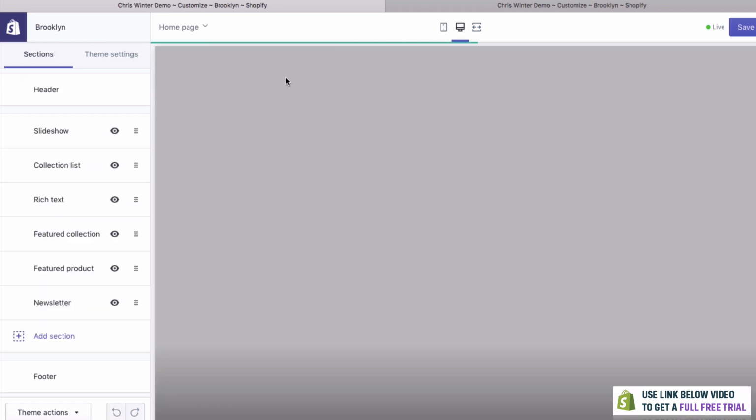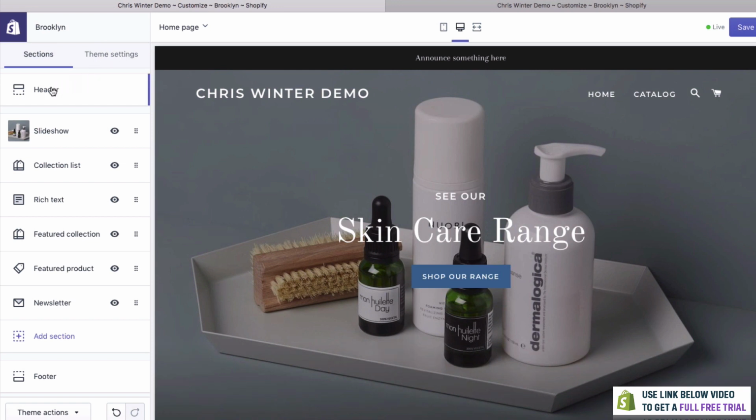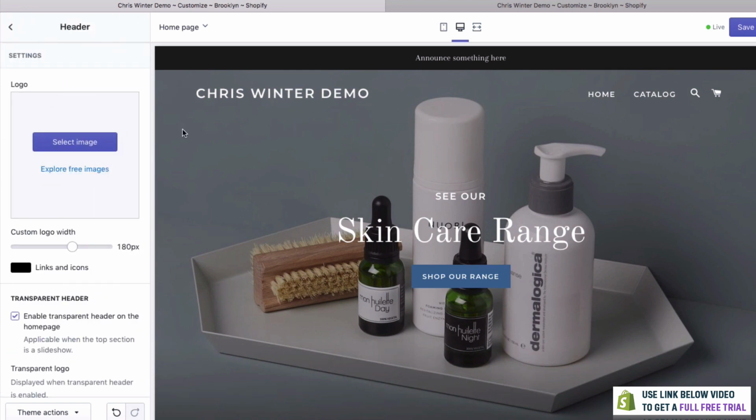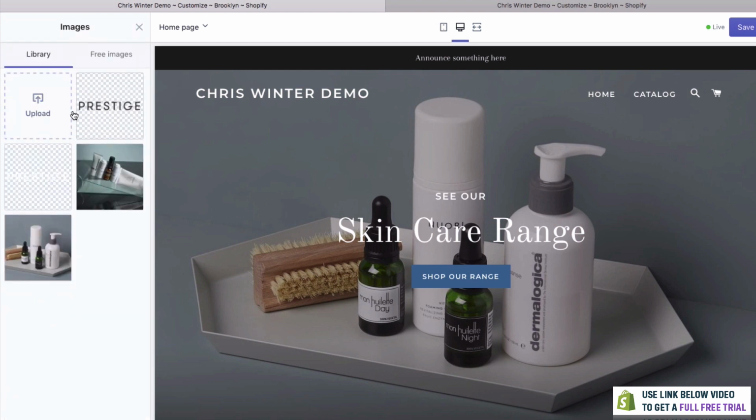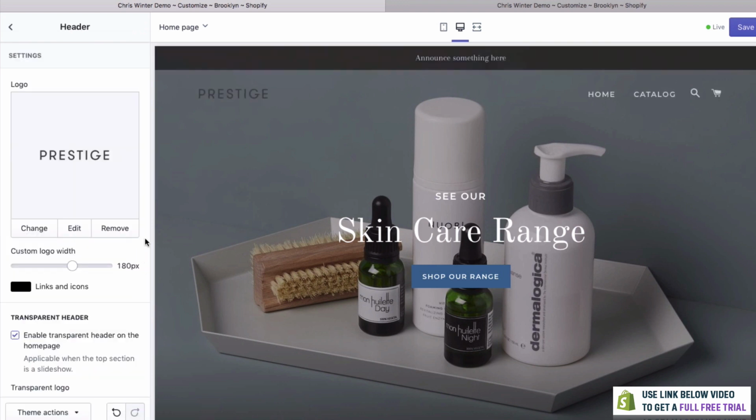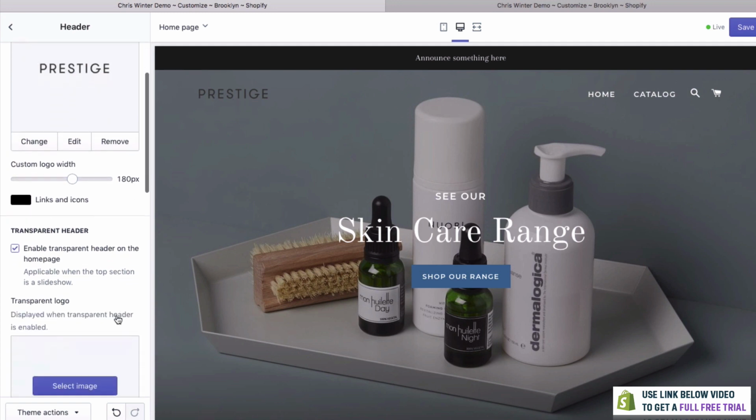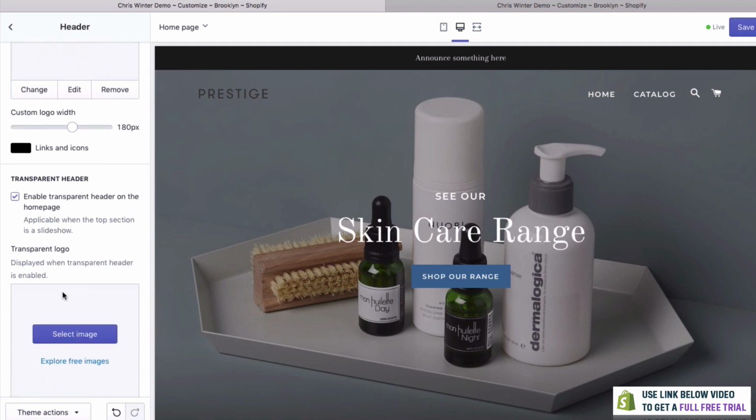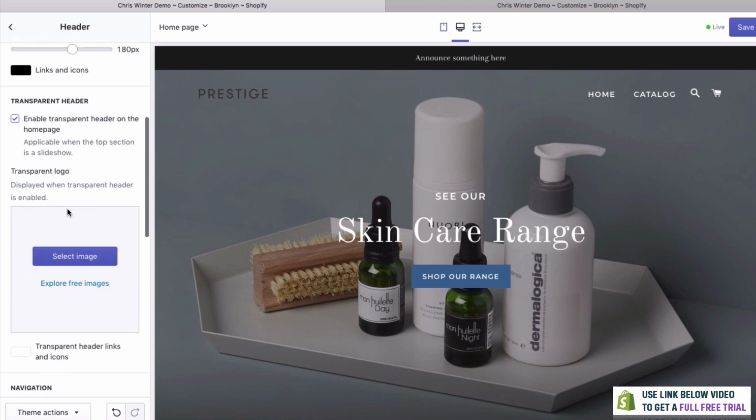So let's add a logo. The very first thing we do is go to header at the top here. Then we can click select image. Now I've already uploaded one, and this is the logo I'm going to use. Click that, and then click select. Now this looks alright, but I would probably prefer it to be white because it's a little bit dark on this here. So like I said before, it's got a great option of having a transparent logo.